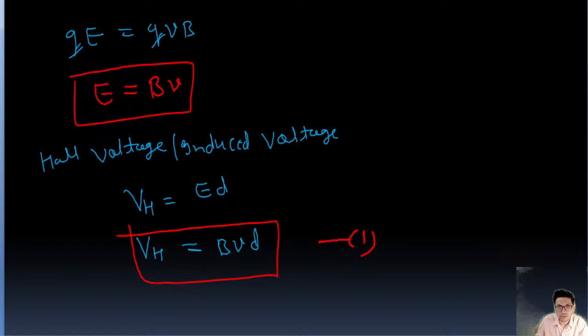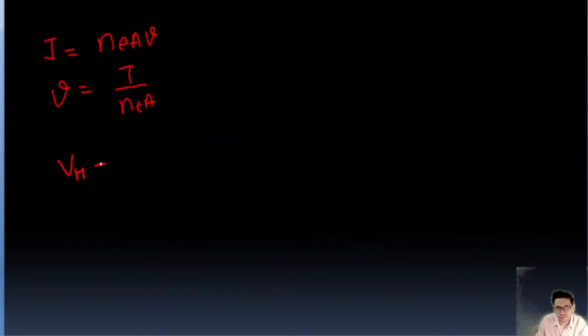So in that case VH is going to be BId upon neA. So this is one: VH equal to BId upon neA.